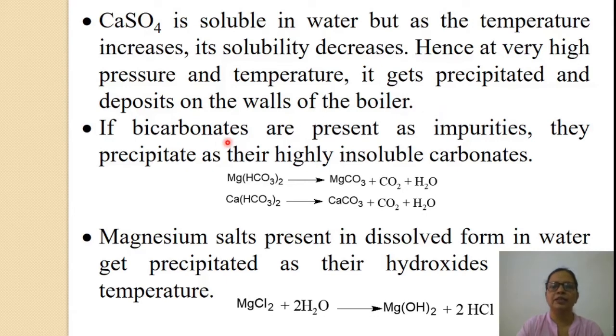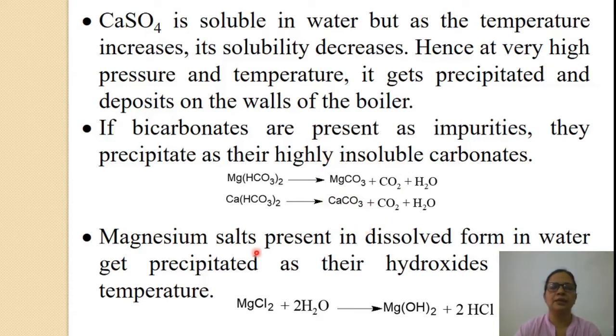The second one: if bicarbonates are present as impurities, they precipitate as highly insoluble carbonates. We can see in the reactions given here, bicarbonates of magnesium and calcium, when the water is heated, are converted into carbonates of magnesium and calcium along with the liberation of carbon dioxide and formation of water. These carbonates, magnesium carbonate and calcium carbonate, are highly insoluble in nature, which results in the formation of scale.